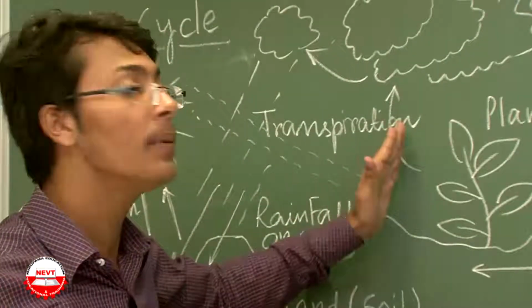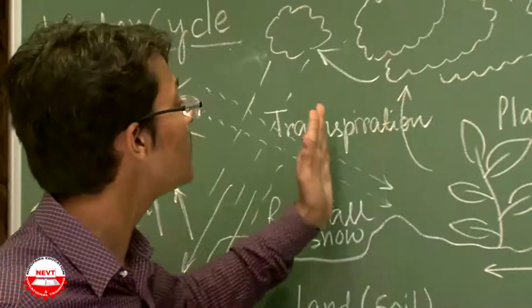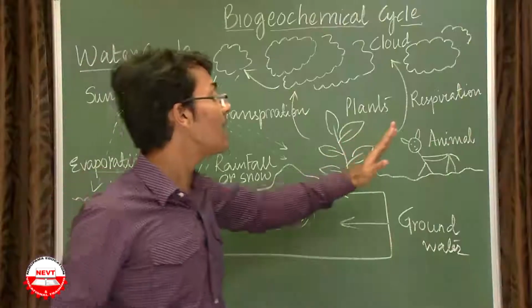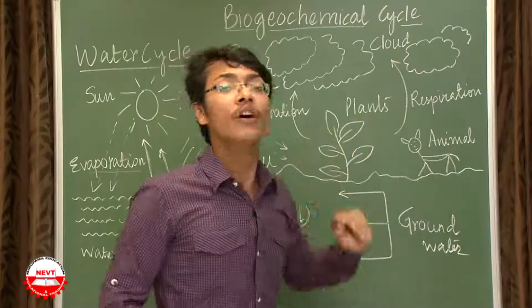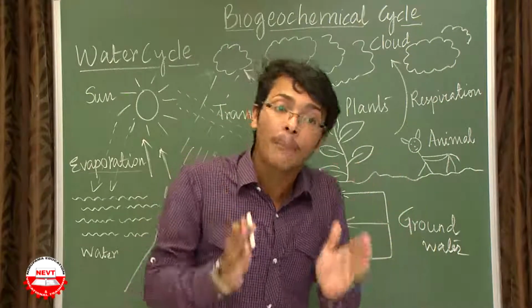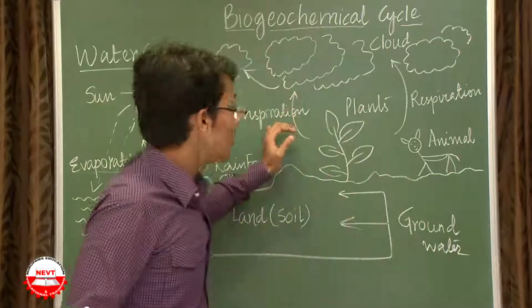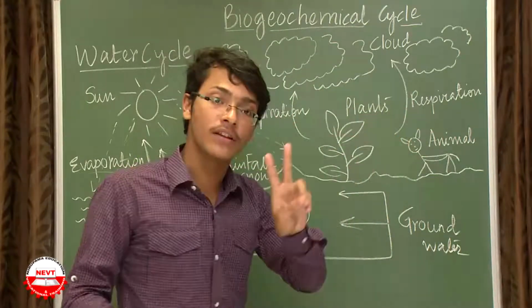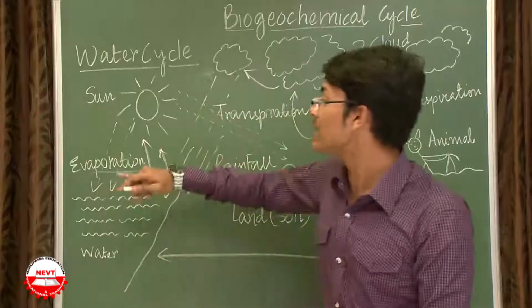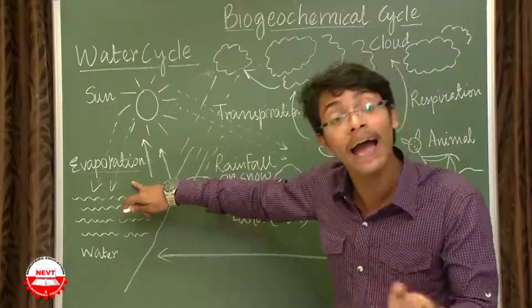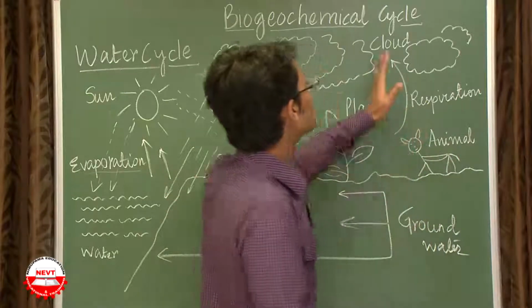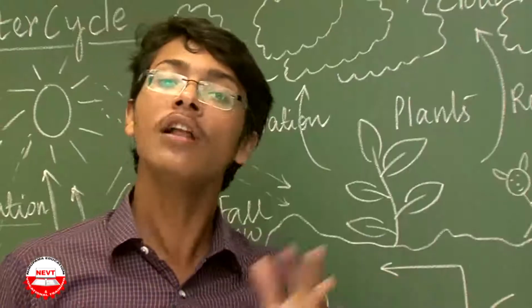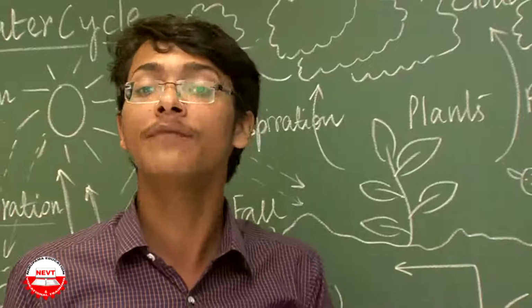So water vapor is lost through plants by means of transpiration, and animals also release gaseous water vapor through respiration. So these two activities, transpiration and respiration, and this evaporation of water as water vapor from the sun, these three things combine together to form the clouds. We all enjoy the white clouds in the wonderful blue sky.